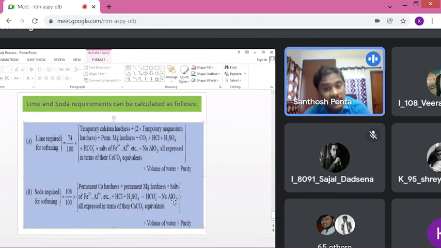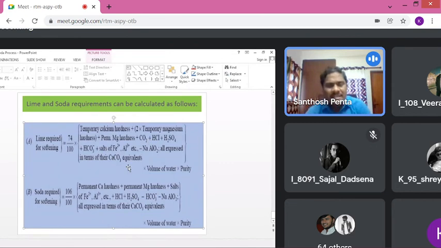Then minus HCO3, minus NaAlO2, all expressed in terms of their calcium carbonate equivalents. That means whatever the strength was given, all these are converted into calcium carbonate equivalents. After that the whole should be multiplied with the volume of water, then the purity factor. Once again, lime requirement is 74 by 100 into temporary calcium hardness, temporary magnesium hardness, permanent magnesium hardness, carbon dioxide, HCl, H2SO4, and then bicarbonate, ferrous ions, and aluminum 3 plus, minus NaAlO2, all expressed in terms of calcium carbonate equivalents.